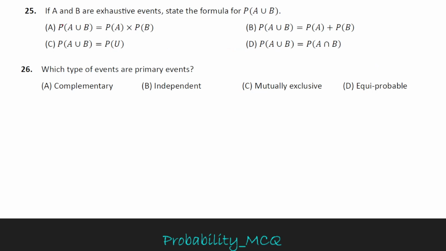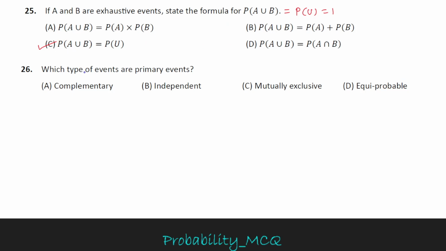Question 25 is given: if A and B are exhaustive events, state the formula of P of A union B. When two events are exhaustive, P of A union B equals P of U, and it equals 1. But the option is given as P of A union B in option C, so option C is the correct option.